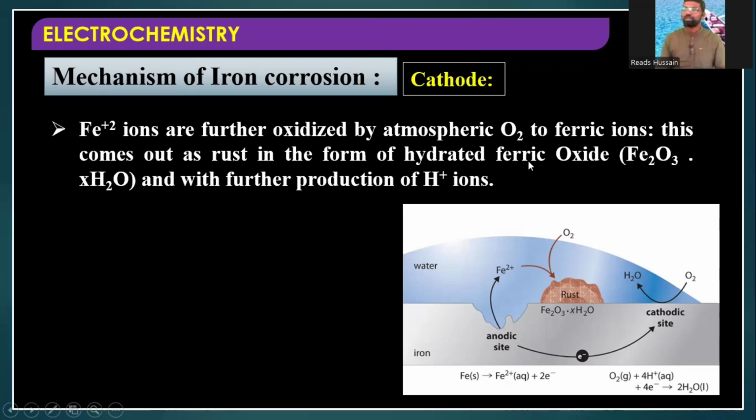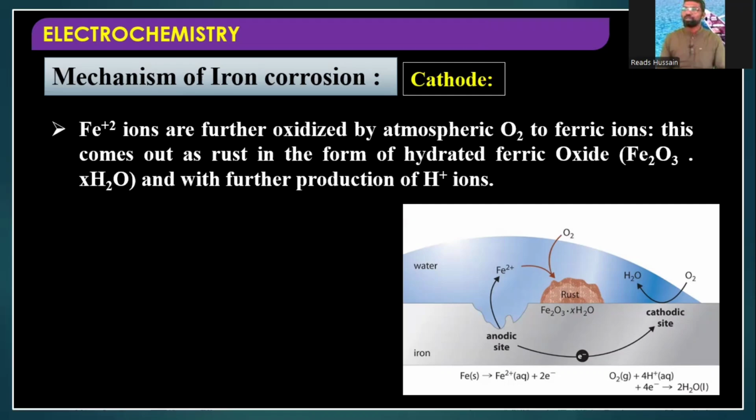These Fe plus 2 ions again combine with oxygen, finally converted to hydrated ferric oxide, Fe2O3 xH2O. This is called rust, right? This is the rusting of iron, corrosion of iron, with the further production of H plus ions. What is the formula for rust?